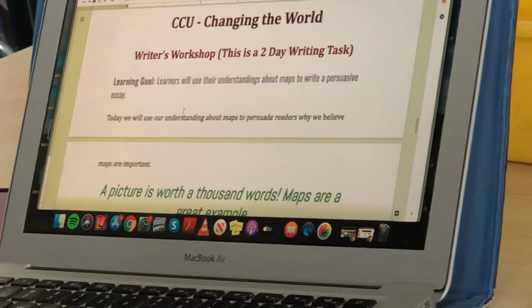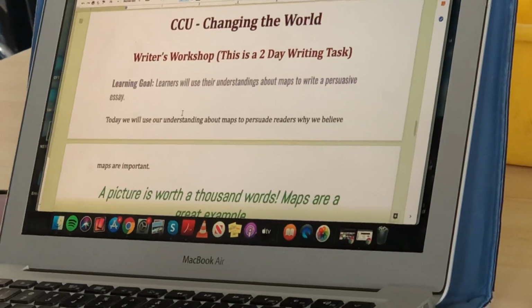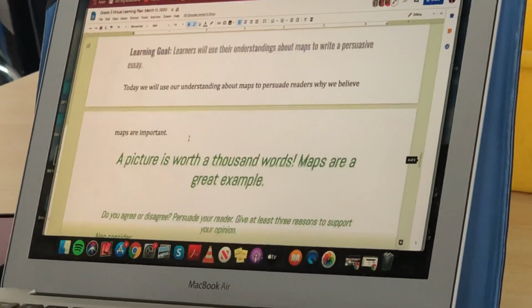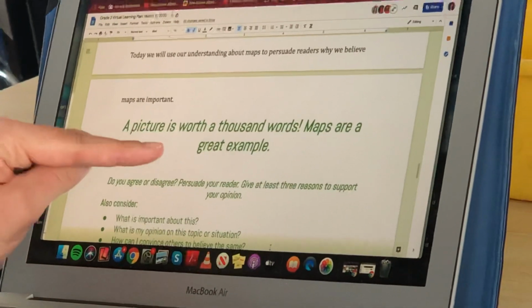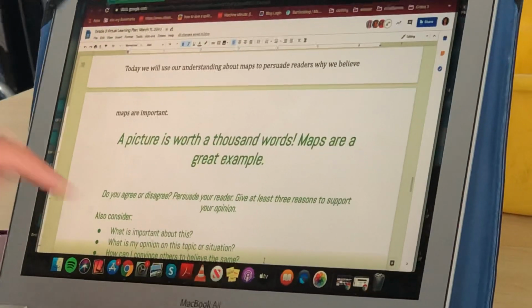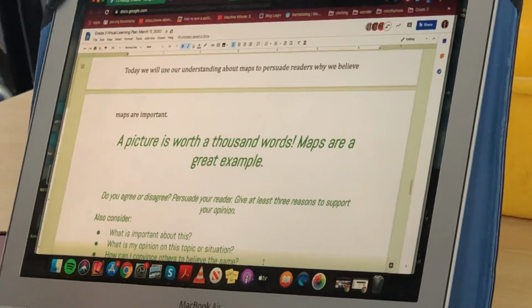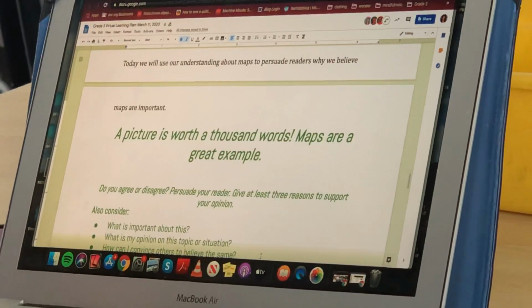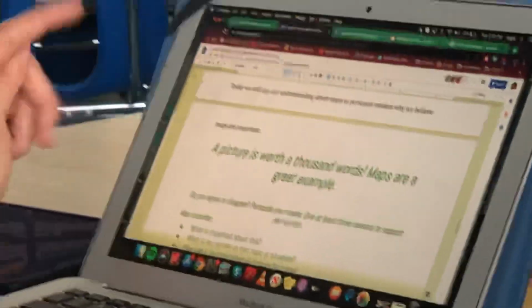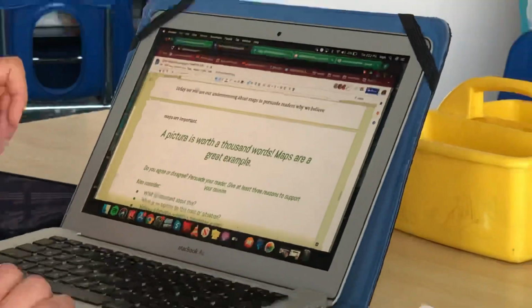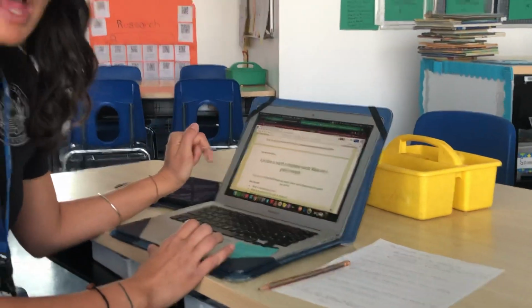So you're probably thinking about the maps that you've been looking at and what is important about them. In green, we have a big writing prompt. It says, a picture is worth 1,000 words. Maps are a great example. First, I have to think about that statement before I can really figure out my opinion. I'm going to try and model how I would think about this using a different statement. A picture is worth 1,000 words.